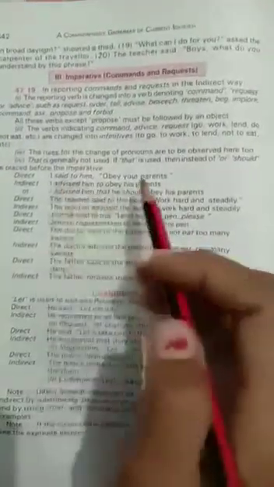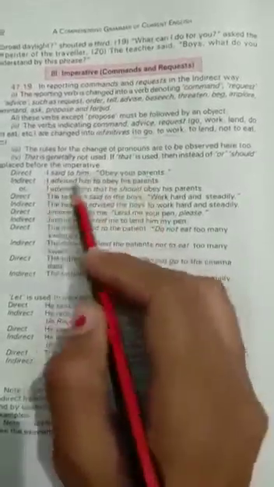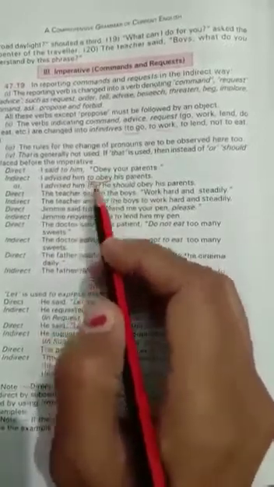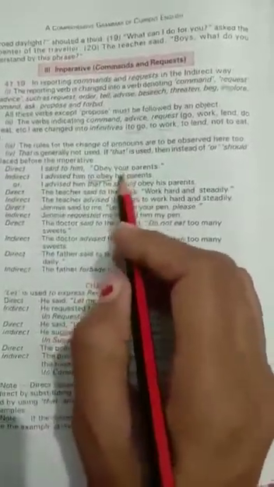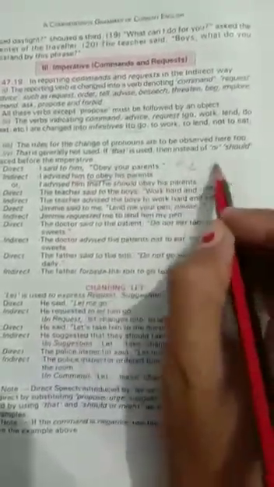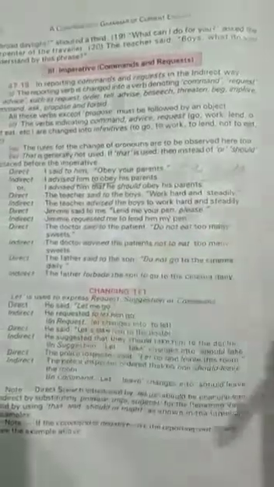So let's start with one example. I said to him, "Obey your parents." I advised him to obey. Now "obey" becomes "to obey", as we use an infinitive. "Your parents" refers to him, since we are denoting he, and his parents, so it becomes his parents. Okay.